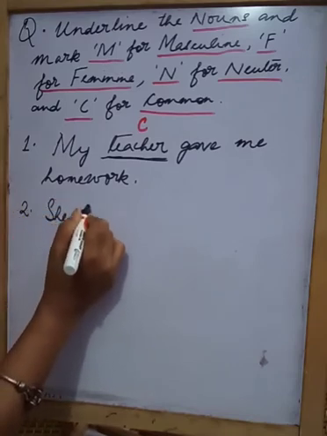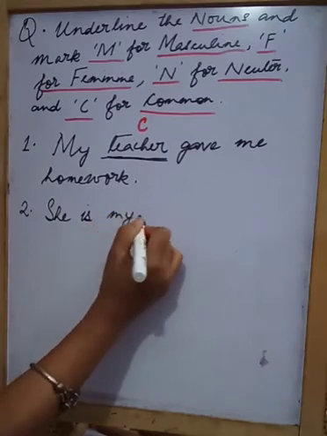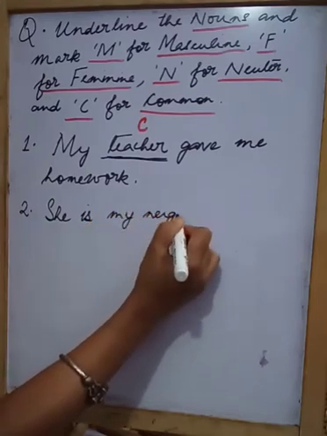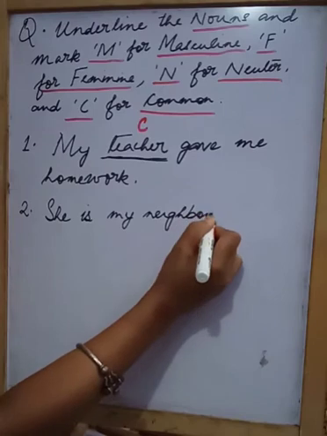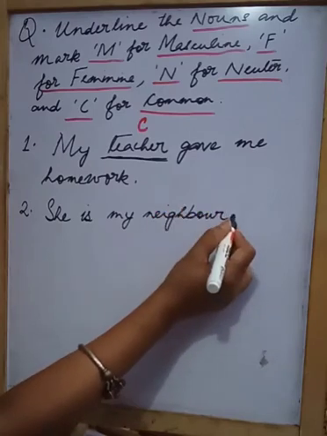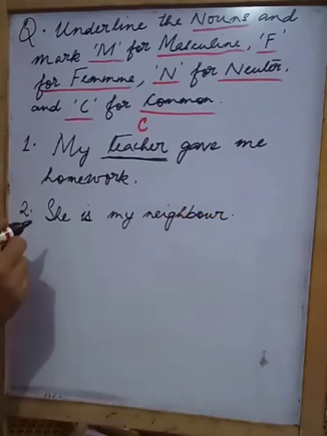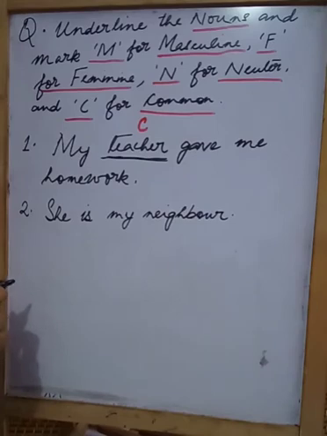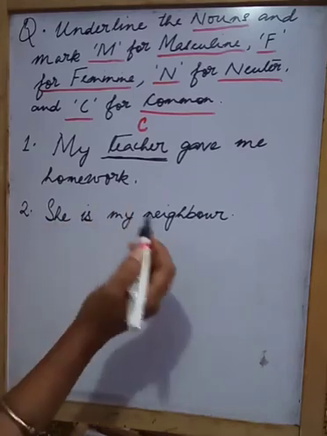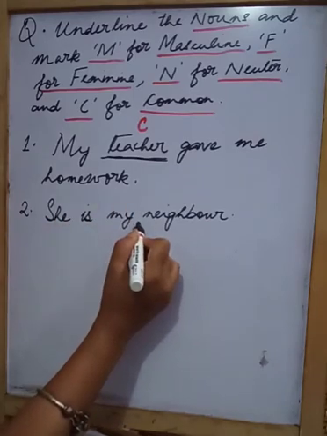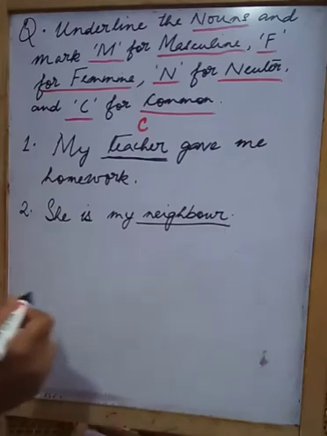She is my neighbor. Alright, so here it is mentioned, she is my neighbor. Which is the noun here? Neighbor.